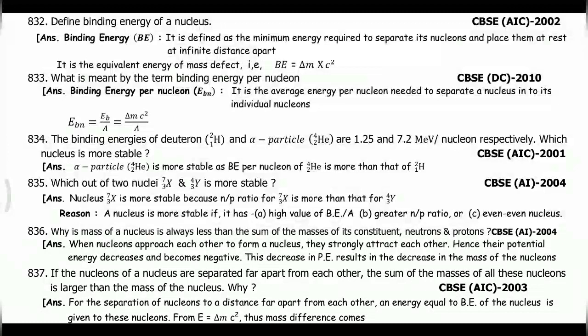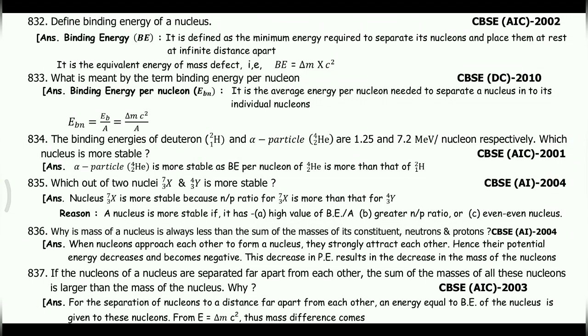What is meant by the term binding energy per nucleon? Binding energy per nucleon, EBN, is the average energy per nucleon needed to separate a nucleus into its individual nucleons. EB by A is equal to delta M c square by A. The binding energies of deuteron H12 and alpha particle helium-24 are 1.25 and 7.2 mega electron volt per nucleon respectively.